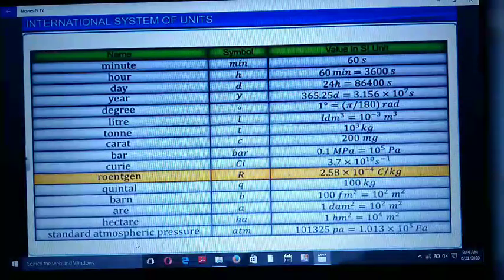Friends, all these values are very useful in our daily life. In this video lecture, we learned what is unit, fundamental quantities, derived quantities, and system of units. In system of units, 5 systems are available: FPS, CGS, MKS, MKSA, and SI system. And 2 types of supplementary quantities: plane angle and solid angle.